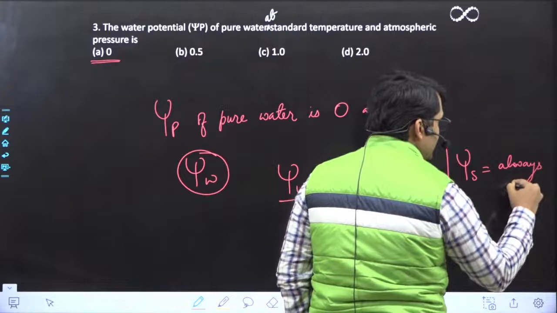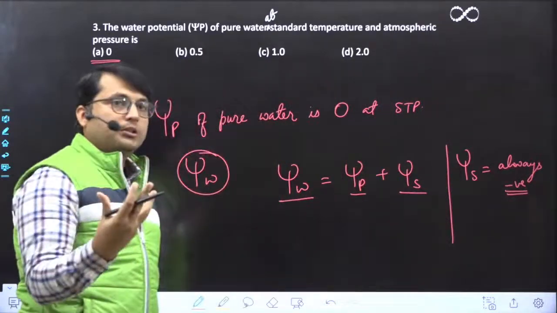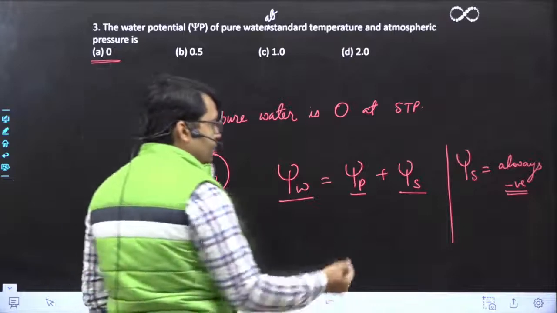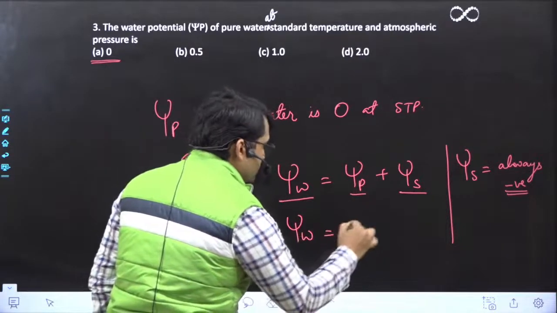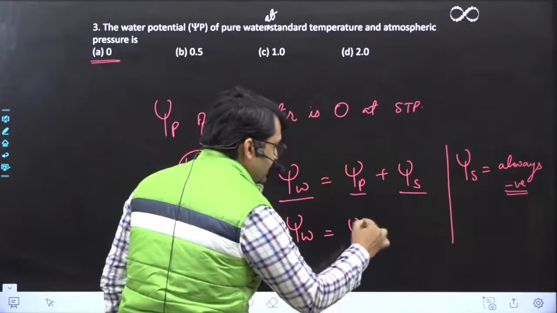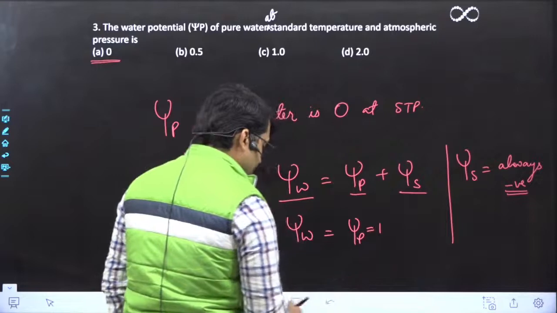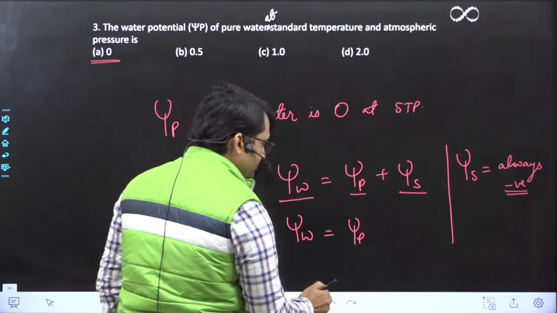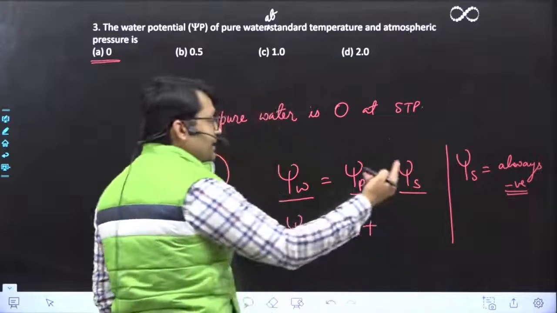It is always negative. इसका मतलब अगर आप कोई solution लोगे, right? कोई भी solution लोगे, not pure water, कोई भी solution होगा, मान लो psi p at standard, मतलब at STP it is equals to 1. So मैं इसको सीधा 1 ले रहा हूँ. Okay? Plus psi s कुछ भी क्या हो जाएगा?